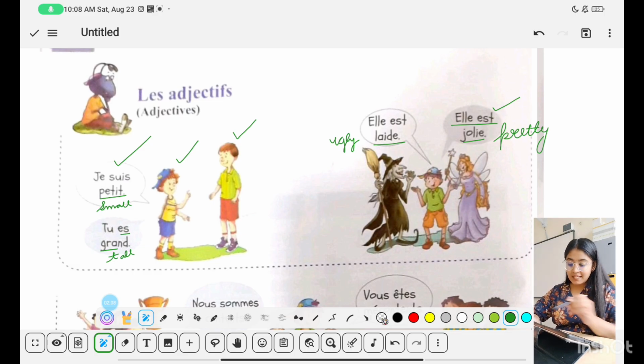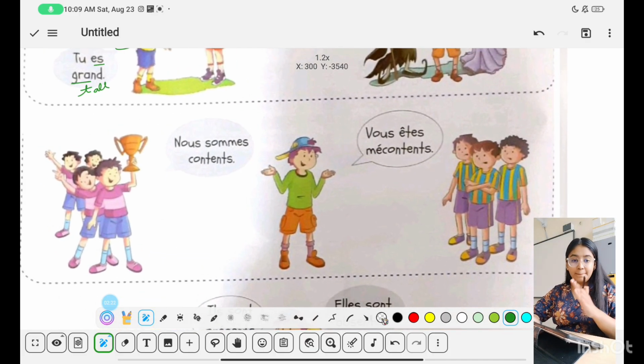Also note, these are all the singular person. Okay, je, I, tu, you, elle. Okay, so third person singular. Moving on to plural category.